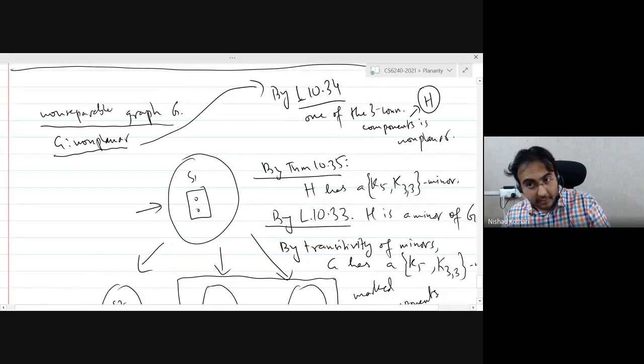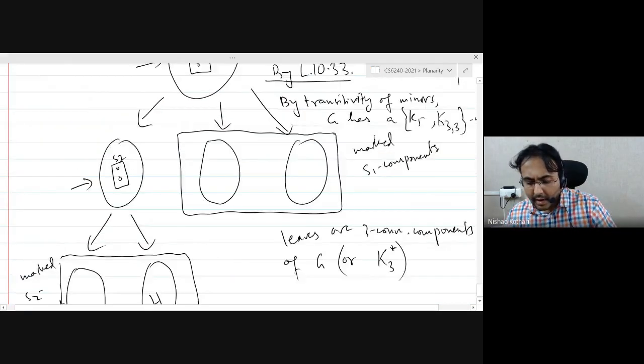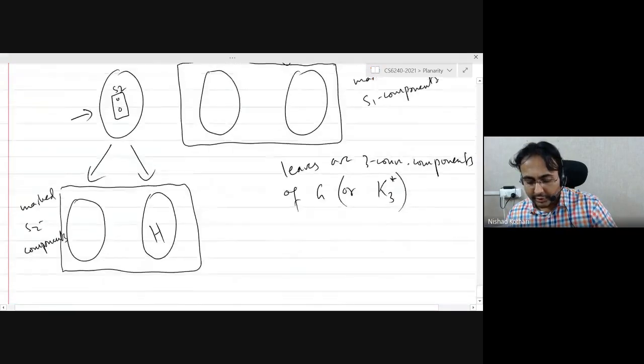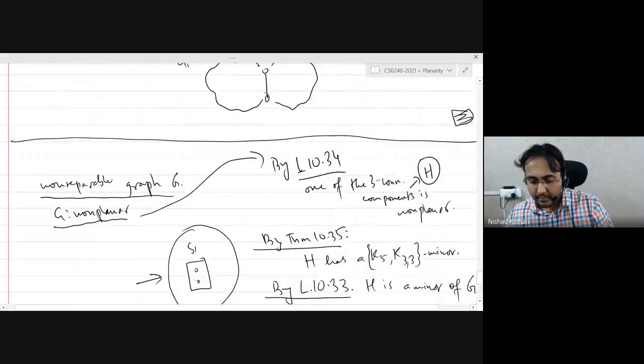And if you prove it for all non-separable graphs, then you have proved it for all graphs, including graphs that are not connected. Okay, so that part is really easy. This is the trickier part where you have two vertex cuts. Clearly, one vertex cuts and zero vertex cuts are easier to deal with. So I won't even do that in the lectures. Are there any questions or concerns regarding this visual or what we discussed so far? Is it clear what we did?